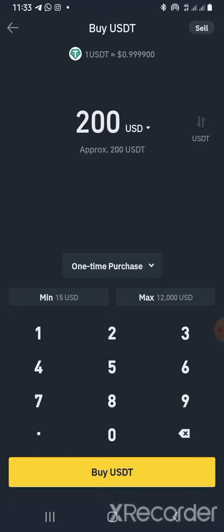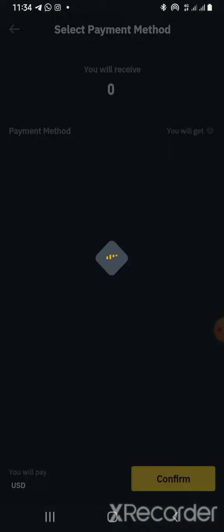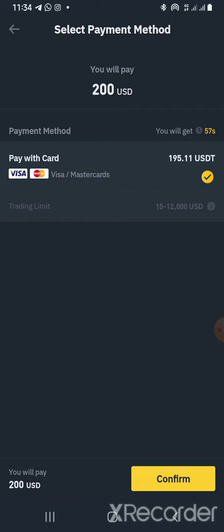Let me say I click on buy USDT. The person now in the United States is buying USDT, and they are going to debit him in his US account because he's using his credit card. They don't have limits. It's not like Nigeria, where our cards have limits. In Binance we can't use our card to fund, but in the US they can fund the Binance platform with their card. So let me say I click on buy. I'm in the US now, so they're going to ask me to pay with card.